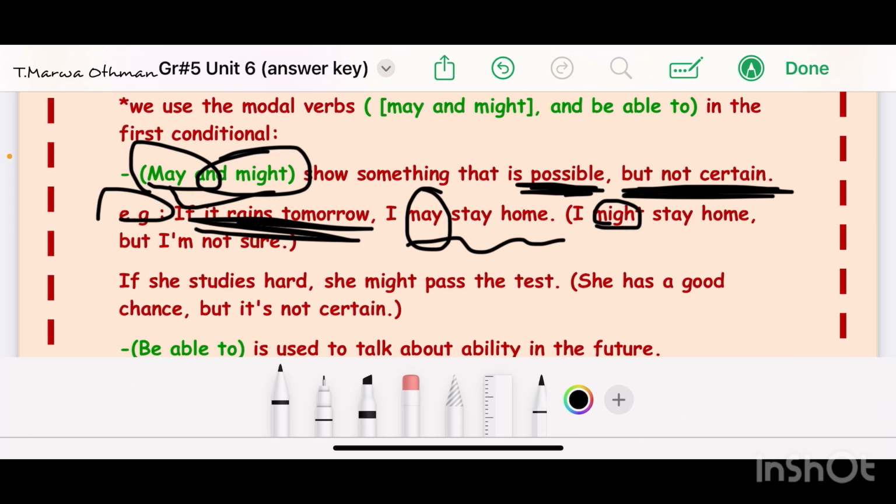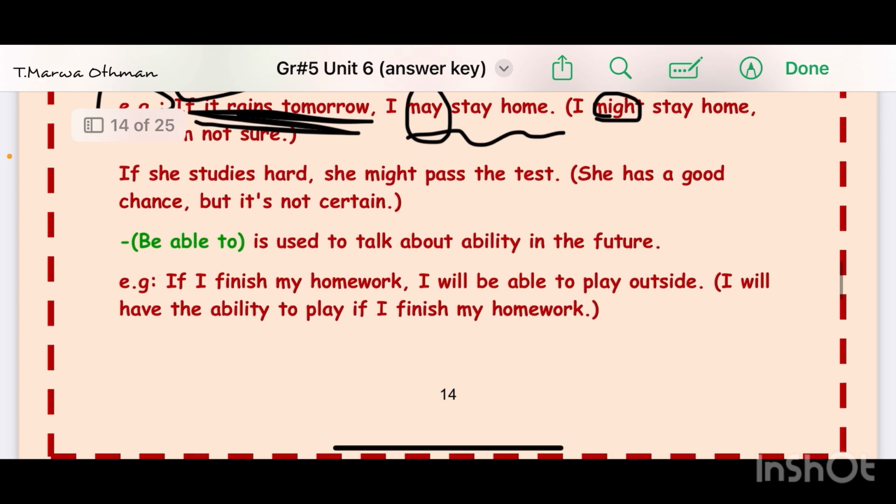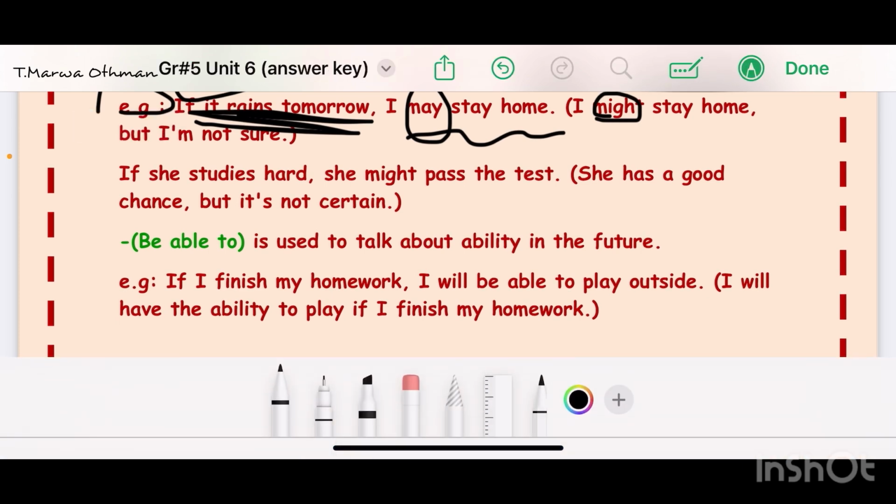Let's see another example here. If she studies hard, she might pass the test, okay? She has a good chance to pass the test, but it's not 100% sure that she is going to pass. Maybe something is going to happen and she will not pass the exam. So for that reason, I used may or might.